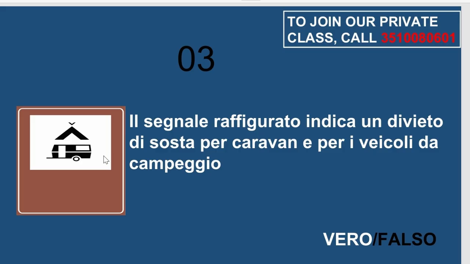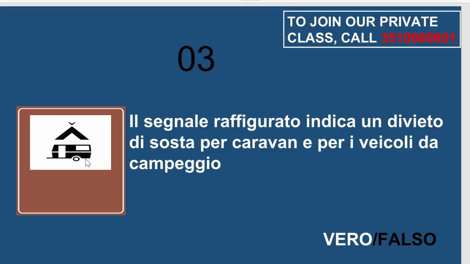Because first of all, the sign shown you are seeing here indicates the proximity of a camping area. I repeat, the panel you are seeing here indicates the proximity of a camping area, with tent and parking for caravan and camper van.